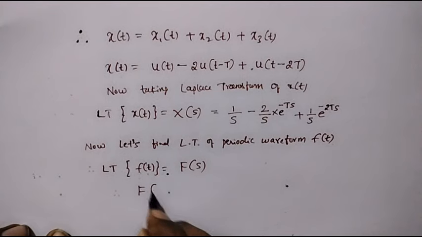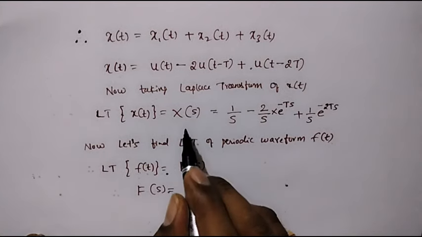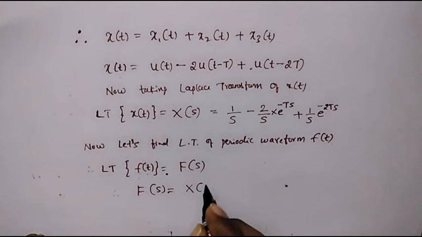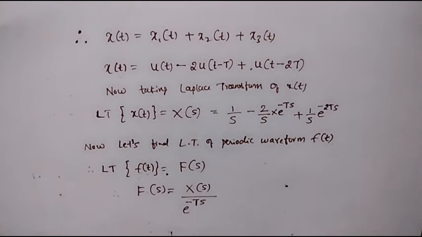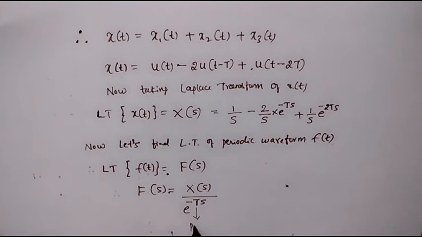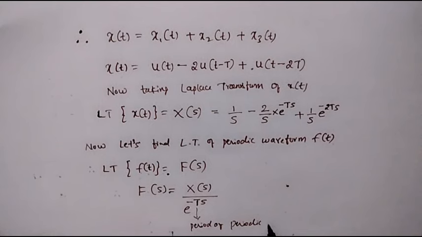Therefore, F of s is the Laplace transform of one cycle, that is X of s, whole divided by e power minus capital T s. Here this capital T is the period of the given periodic waveform.